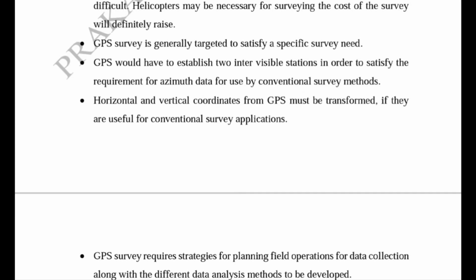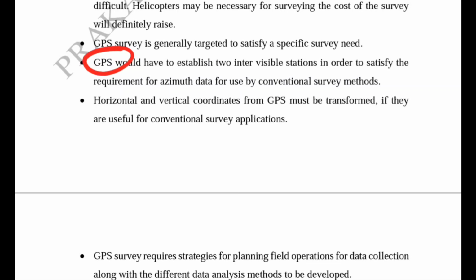So this is not a disadvantage, but we can use the GPS surveying technique for two points that can be established by the GPS surveying and that are used by the conventional survey method.